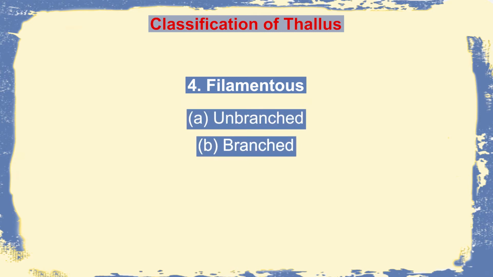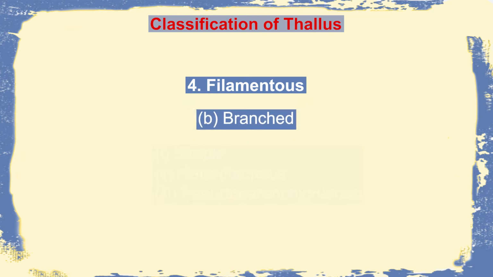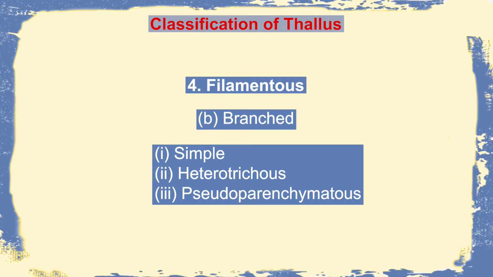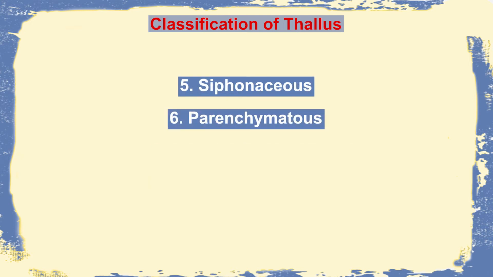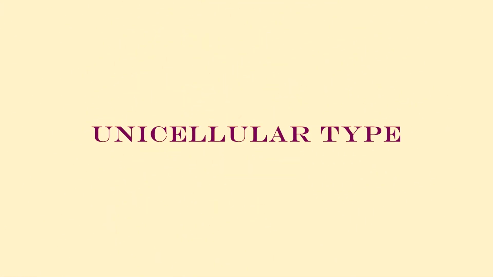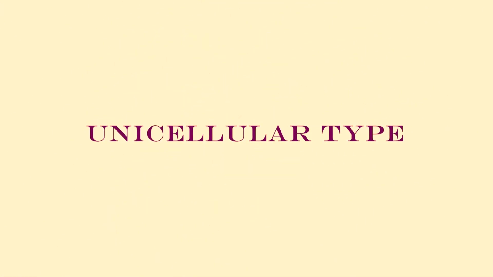They may be filamentous, which are either branched or unbranched. The branched filamentous types are also of different types like simple, heterotrichous as well as pseudoparenchymatous. Then there are other types like siphonaceous and parenchymatous. We will see each of them individually. First, let us see the unicellular types.